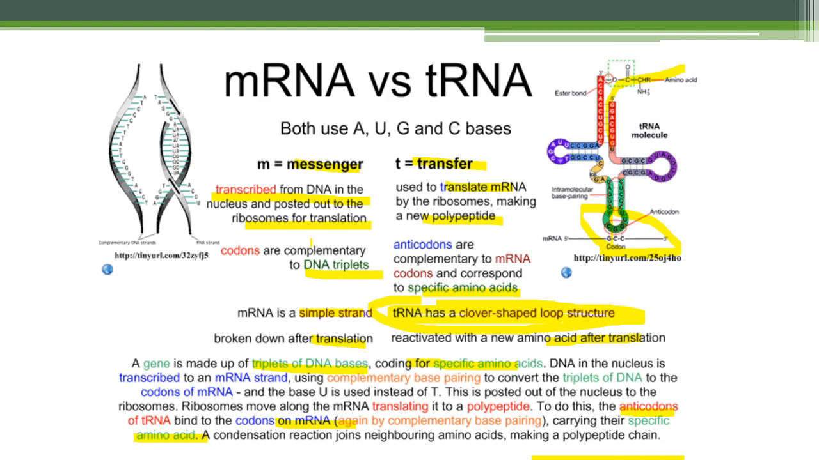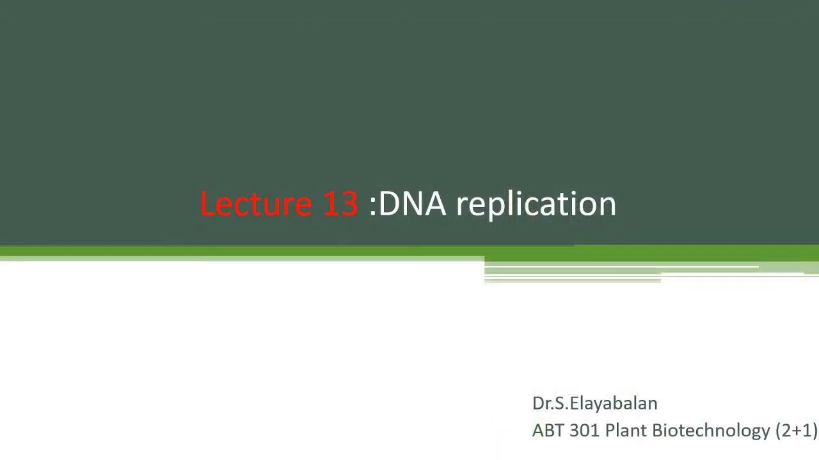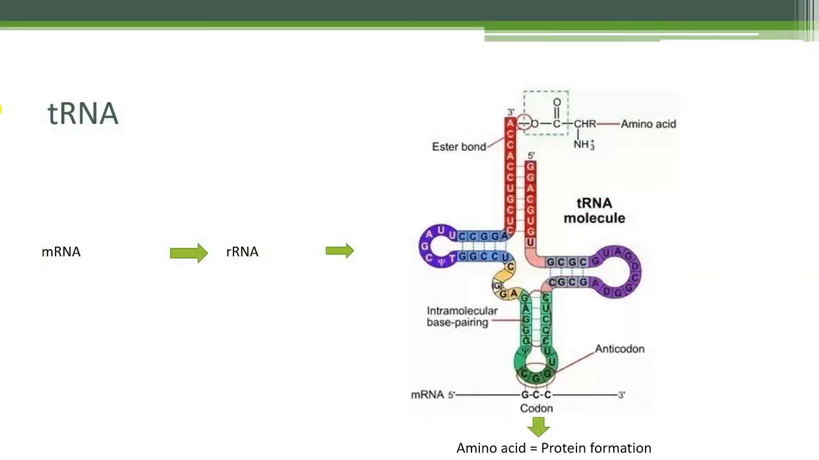Okay. So finally, the holistic view: DNA to mRNA, mRNA to rRNA, rRNA to tRNA, then make the proteins. So this is the holistic process for the central dogma of life. Okay, central dogma of life and structure of nucleic acid.